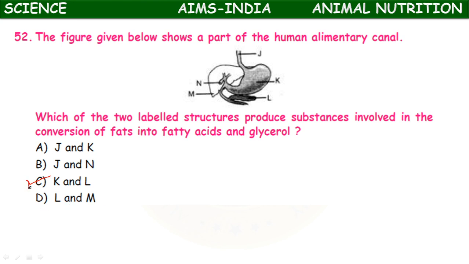So this is wrong. This is also wrong. This is also wrong. The correct one is L and M. L and M means pancreatic juice contains the lipase enzyme and the bile juice helps in emulsification of fats. So L and M.